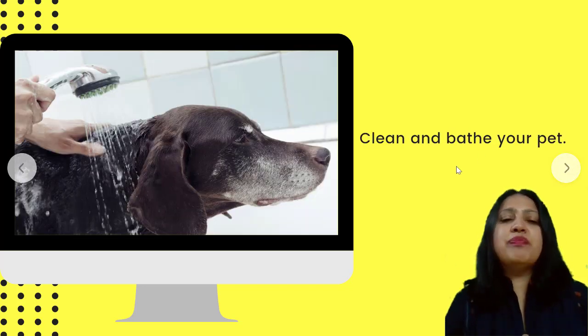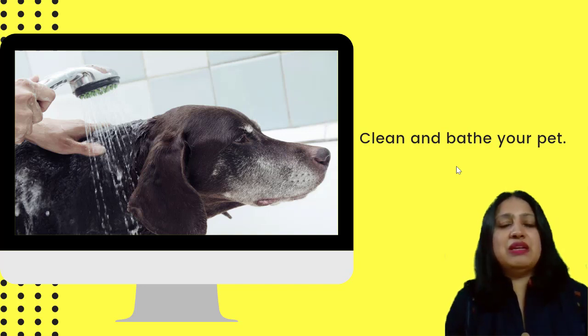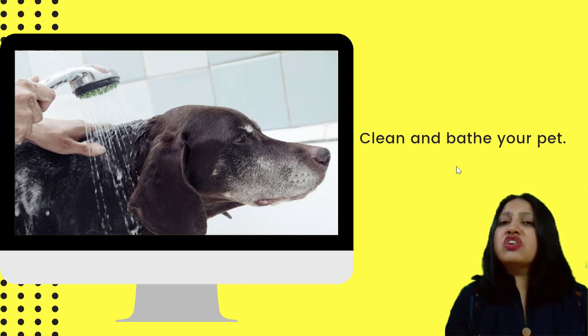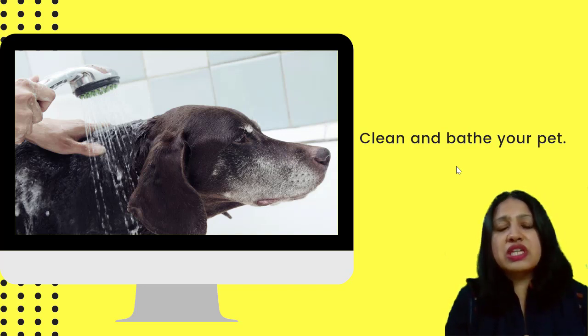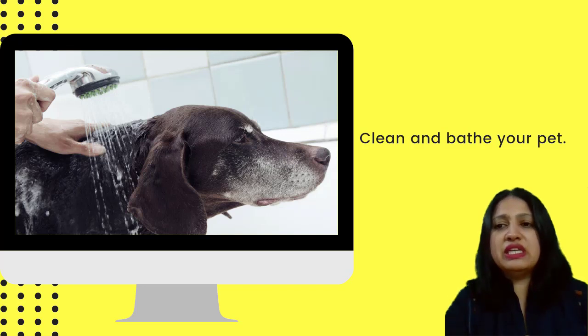Clean and bathe your pet. It's very important from the hygiene point of view. It will avoid diseases in the animals as well as the people around the animals. See what happens if the pets are dirty, it will not only harm the health of the animals, but because you stay so close to them, it could harm your health too. So it's very important to keep them clean by bathing them regularly.